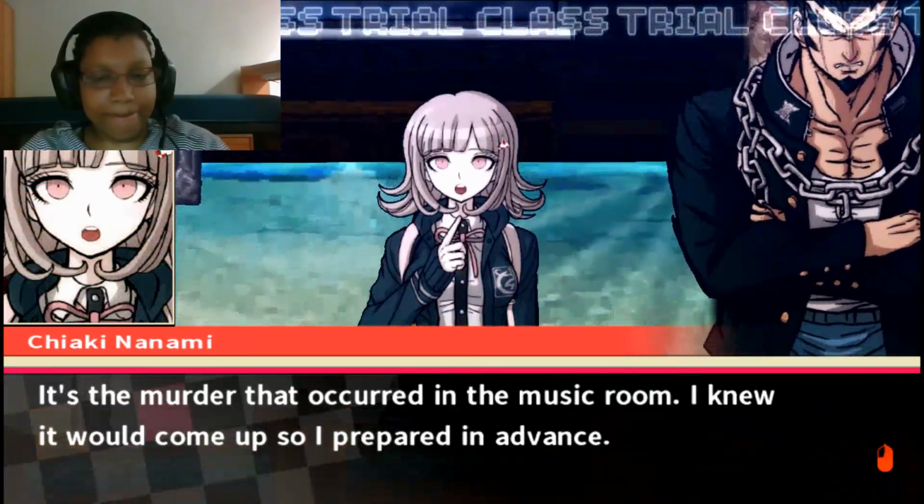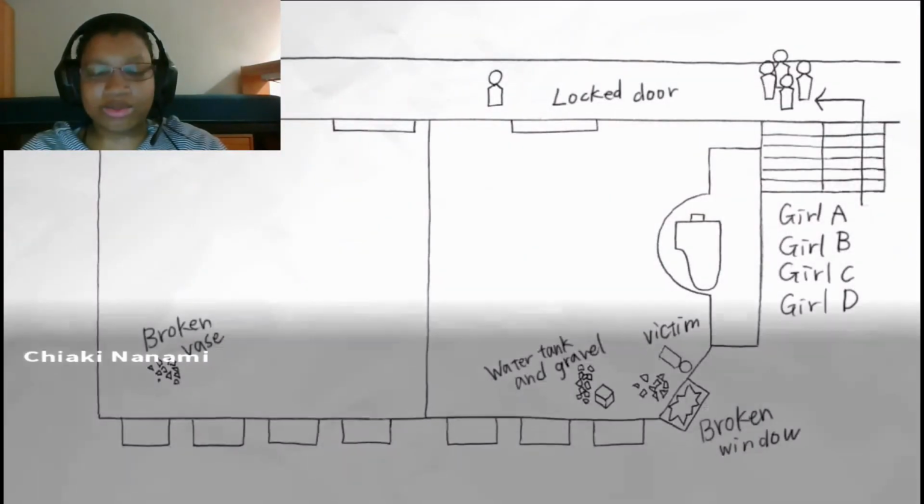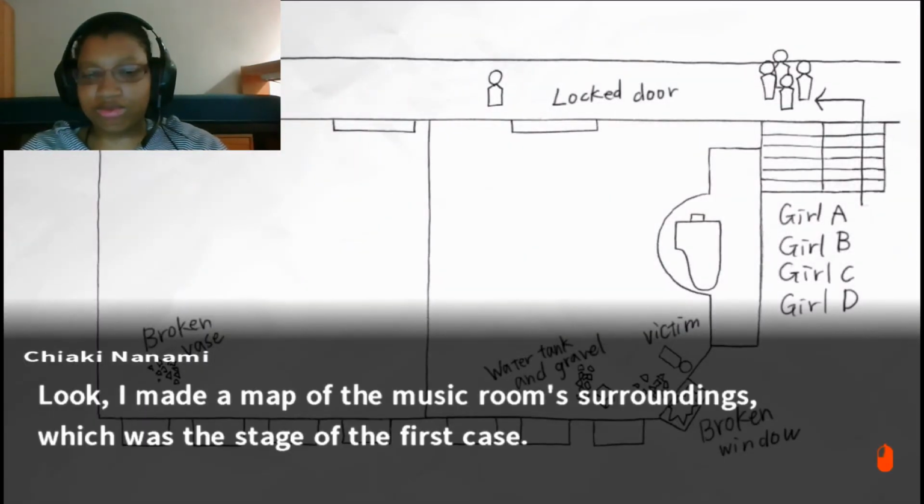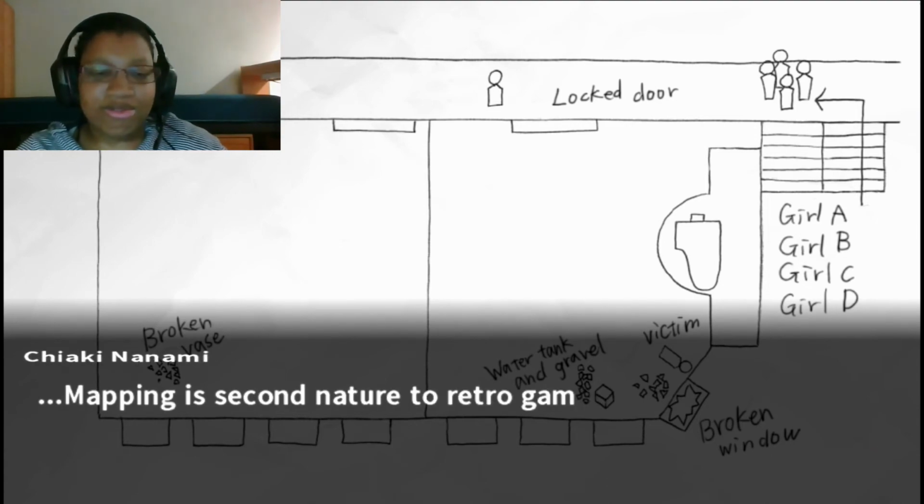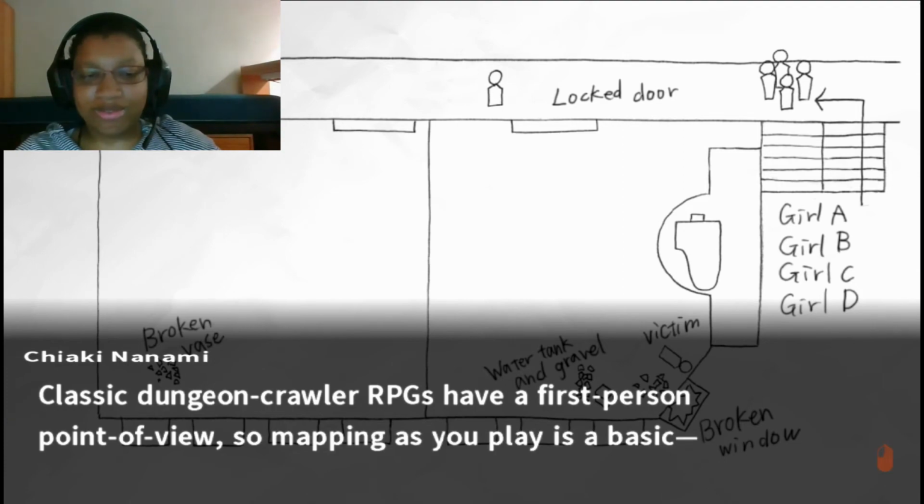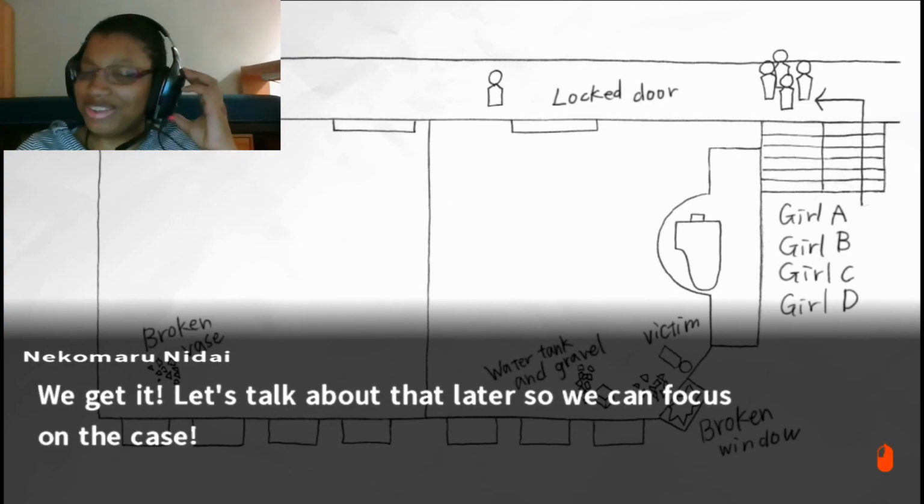So I prepared in advance. Oh, nice. Look, I made a map of the music room's surroundings, which was the stage of the first case. I'm surprised you went to all this trouble. Mapping is second nature to retro game fans. Classic dungeon crawler RPGs have a first-person point of view, so mapping as you play is a basic. We get it. Let's talk about that later so we can focus on the case.